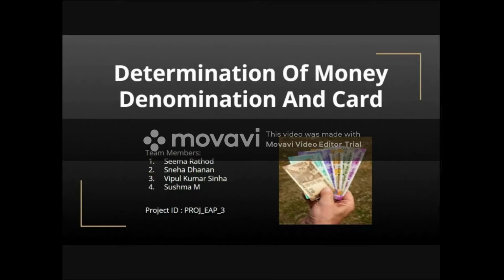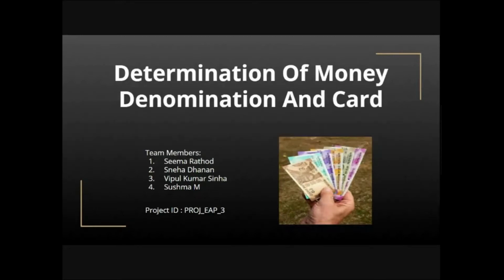My project ID is PROJ_EAP_3. My team members are Sneha Danan, Vipul Kumar Sinha, and Sushma M. The project title is Determination of Money Denomination and Card.